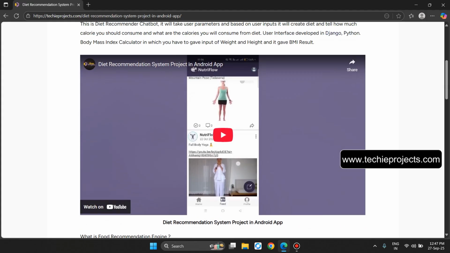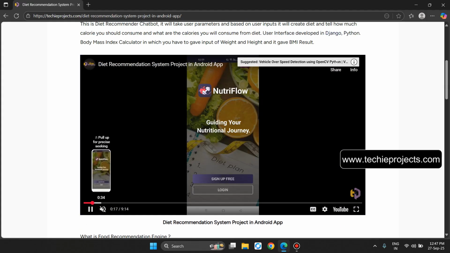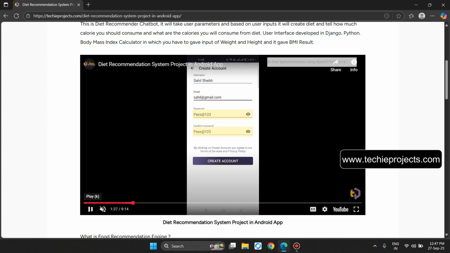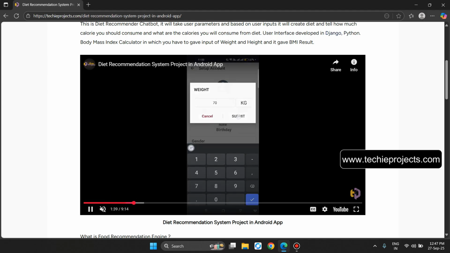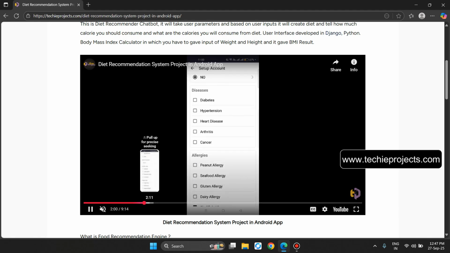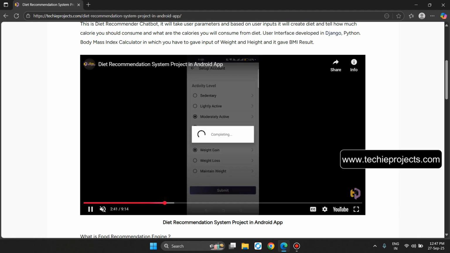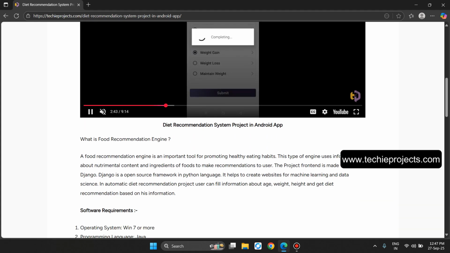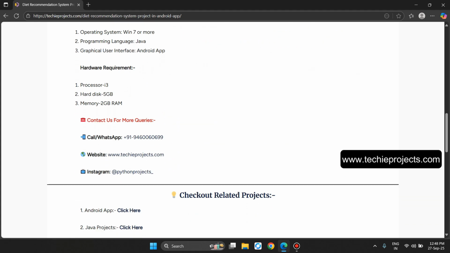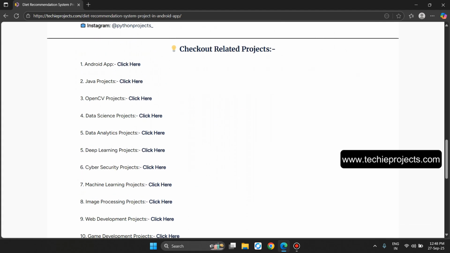This will be the YouTube video of the project. Let's click on the play button. So it is an Android app. They have to create an account and enter their weight, height, and other details like allergies and diseases. Then it will suggest a diet according to that. Okay, these are the software and hardware requirements. Contact us for more queries and check out related projects.